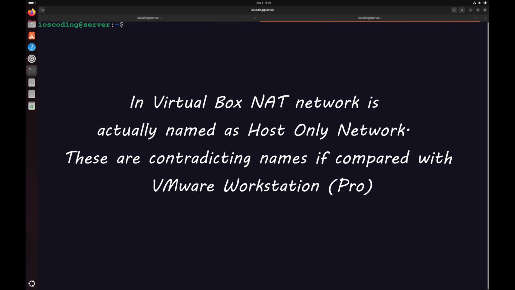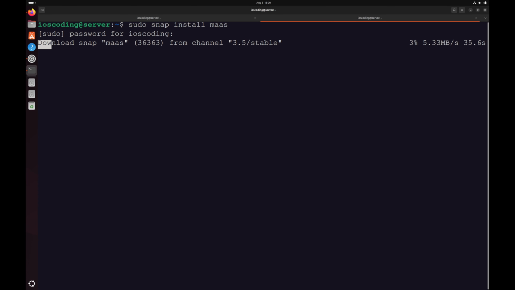In order to install MAAS, all you have to do is sudo snap install maas, and it will ask you for the sudo password. Apply the password, and the MAAS installation has begun. It's going to download the packages and install it for you. Let's wait for it.